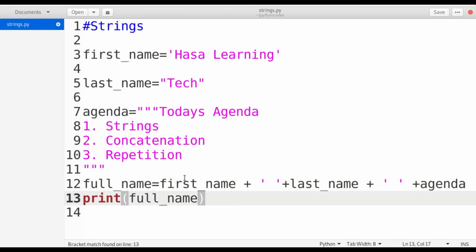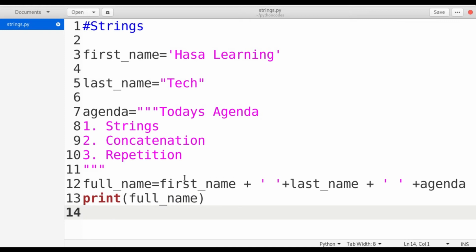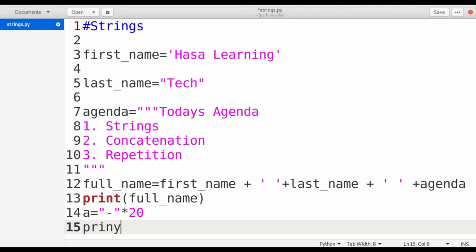So what is string repetition? Generally, the multiplication operator is not at all possible in some other programming languages, but the beauty of Python is that the Python string supports multiple repetition. So how can we achieve repetition? Suppose I want to specify a dash 20 times, I can simply multiply by 20.